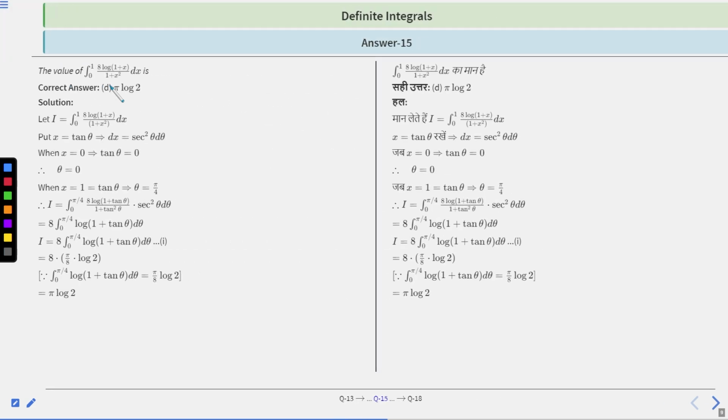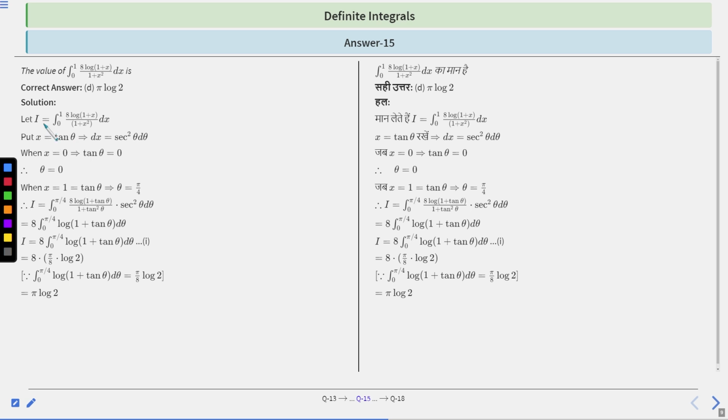Okay, let's move to the solution part. See, I is equal to integration of 0 to 1, 8 log of 1 plus x upon 1 plus x squared dx. You can put x as tan theta, right? You can apply that f of 1 minus x also, but when you put x equal to tan theta, then this equation further simplifies and you can easily apply the same equation, right? So let's put x equal to tan theta. Therefore, dx is equal to sec squared theta d theta, right? So when x equal to 0, tan theta is 0, therefore theta is equal to 0, right? And when x equal to 1, tan theta is 1, so theta is equal to pi by 4, right?